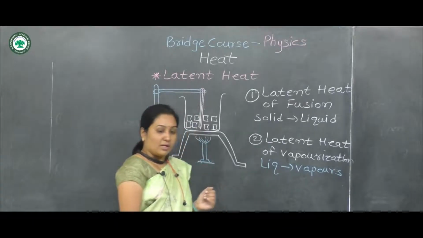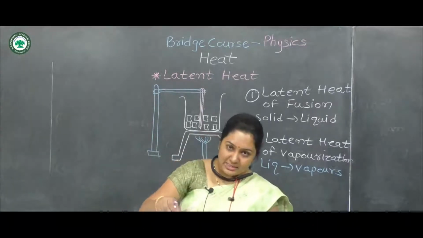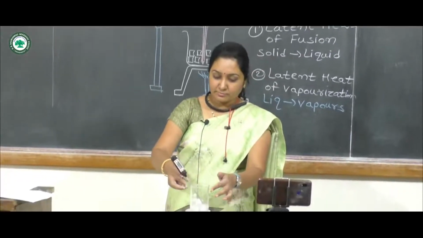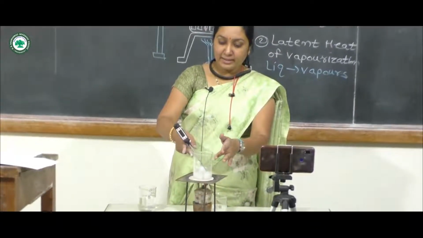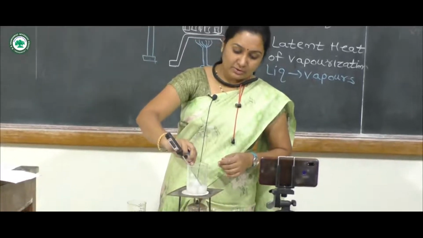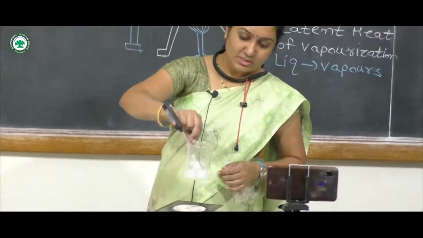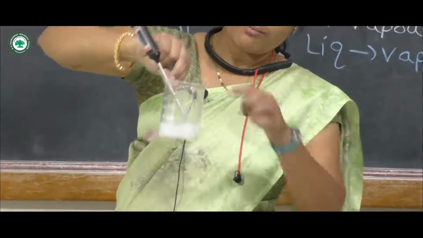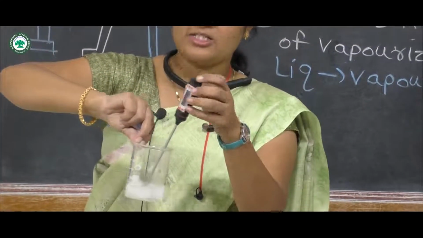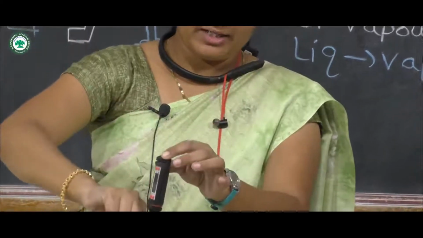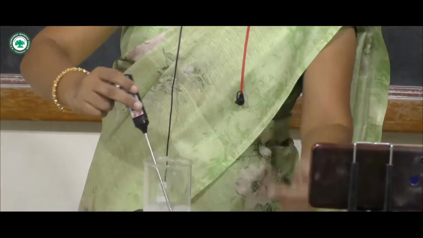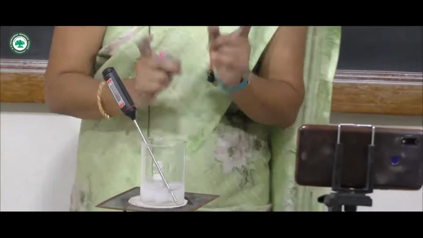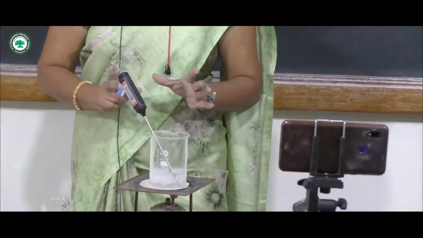So here also we can see that the temperature is constant. The ice is melting even though the temperature is remaining constant. You can see the ice is melting and water is formed, but the temperature is not increased here. We are continuously heating this ice, but the temperature remains constant.